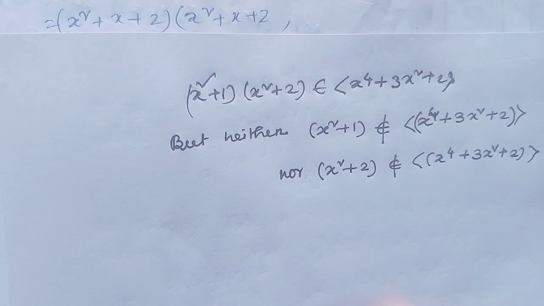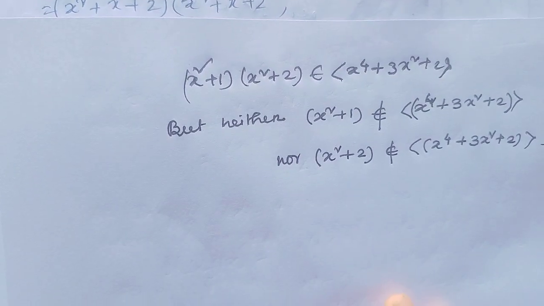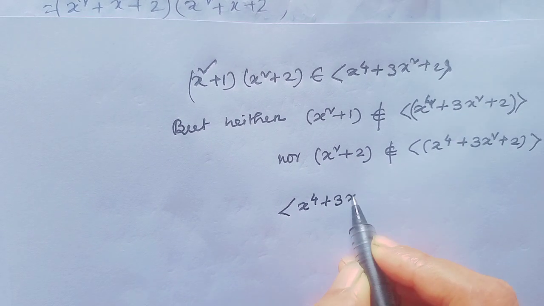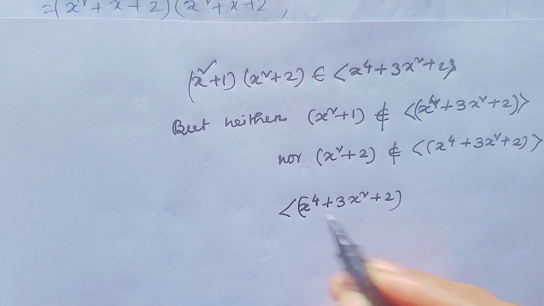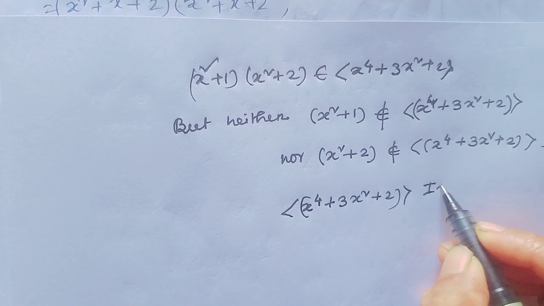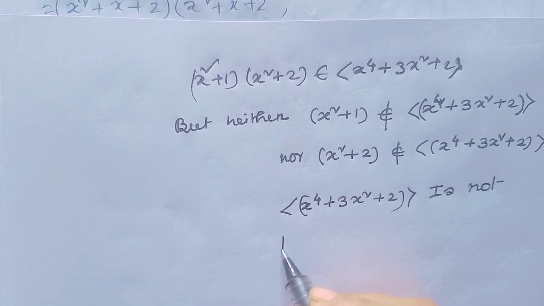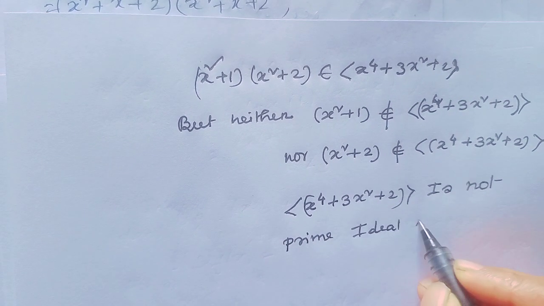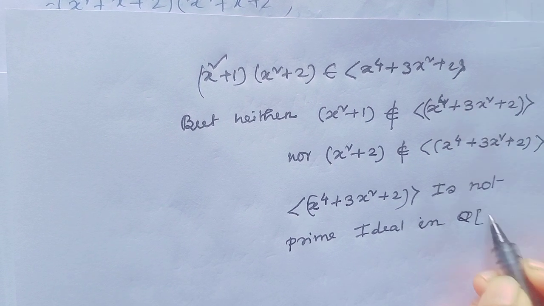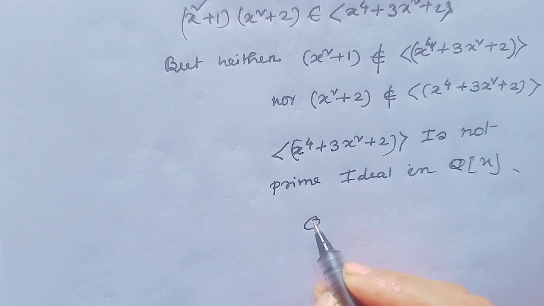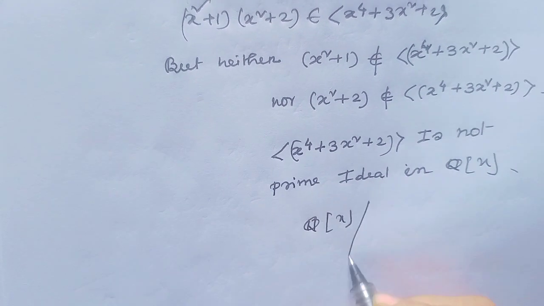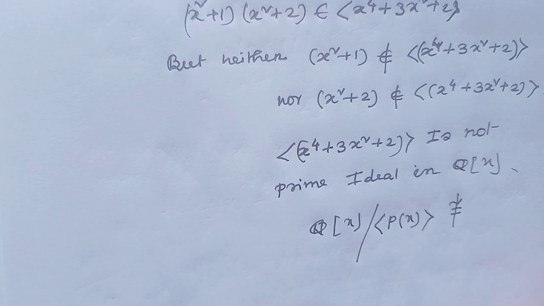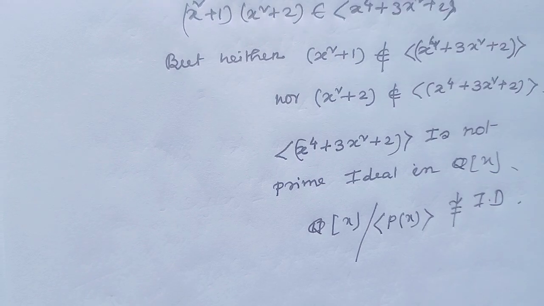So, the ideal generated by x to the power 4 plus 3x square plus 2 is not a prime ideal in Q[x]. And since this is not a prime ideal, Q[x] modulo the ideal generated by p(x) is not isomorphic to an integral domain. This is by definition.